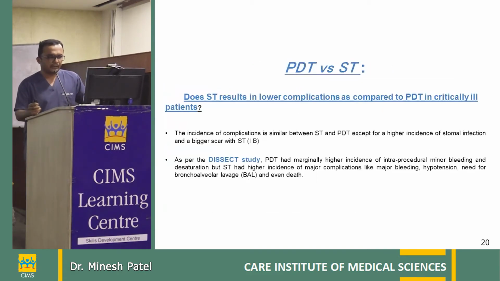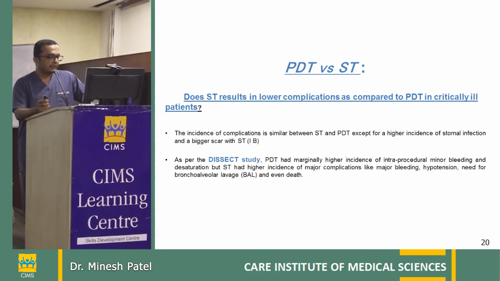So let's see what the studies are showing. This is basically an expert recommendation from the ISCCM and also the DISEC study, and they have concluded, the TRACMAN trial and the meta-analysis from JAMA also. Does the standard tracheostomy result in a lower complication rate as compared to the PDT? Definitely the PDT has a lower complication rate, and the higher chances of stoma infection and the bigger scar are with the standard tracheostomy. That is study proven for sure.